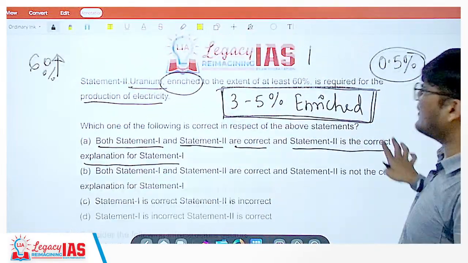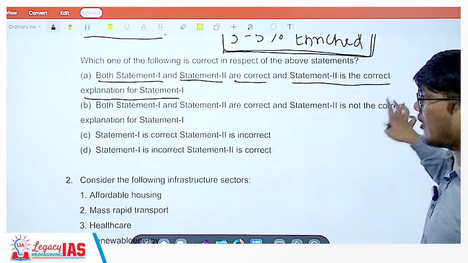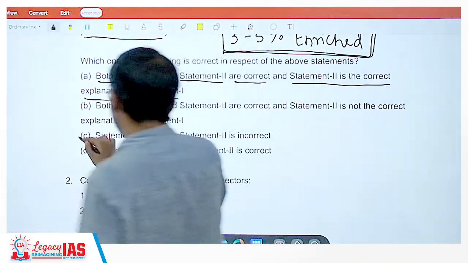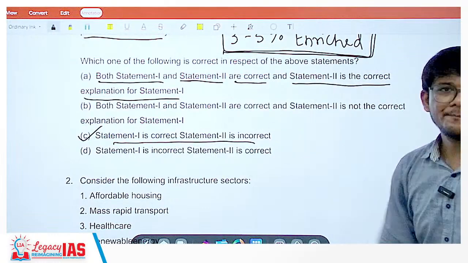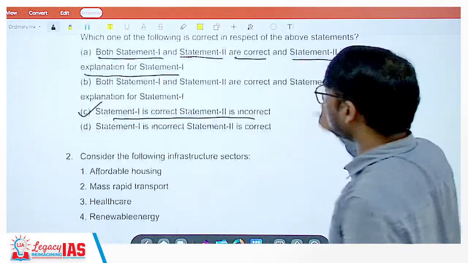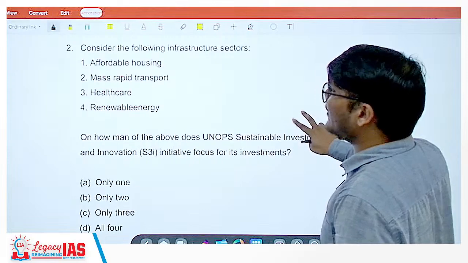So statement 1 is correct, statement 2 is wrong. Which is that option? Option C. Statement 1 is correct and statement 2 is wrong. I hope that's absolutely clear. Now, coming on to the next question.